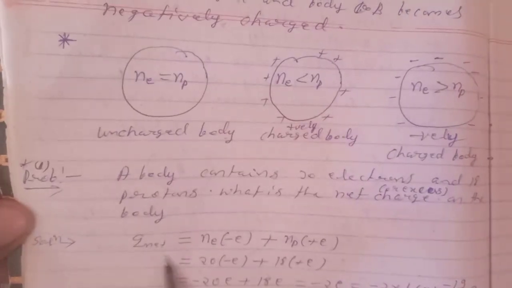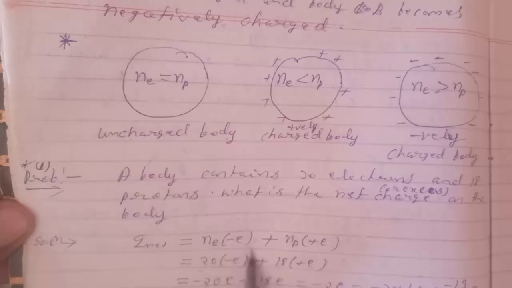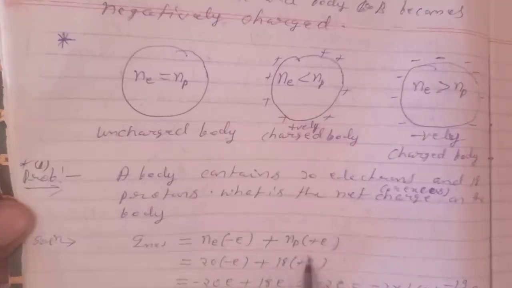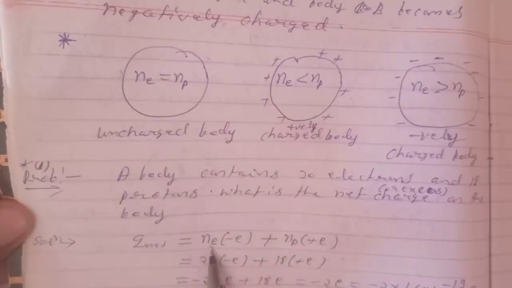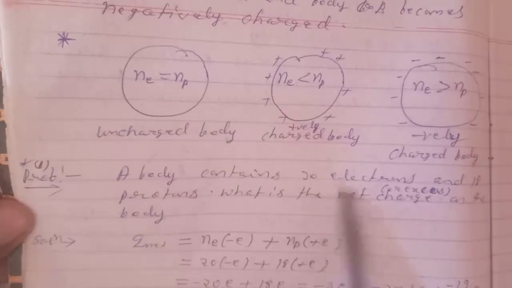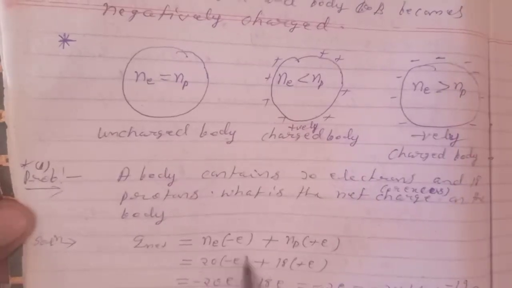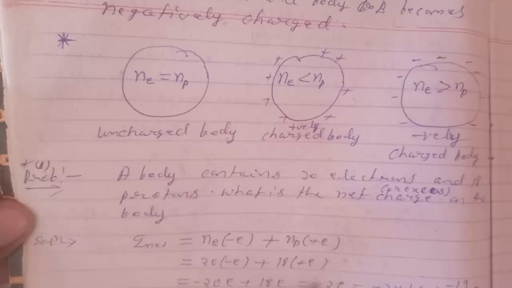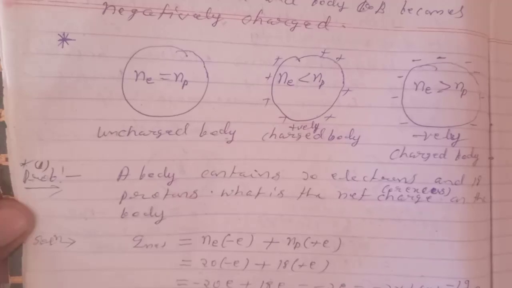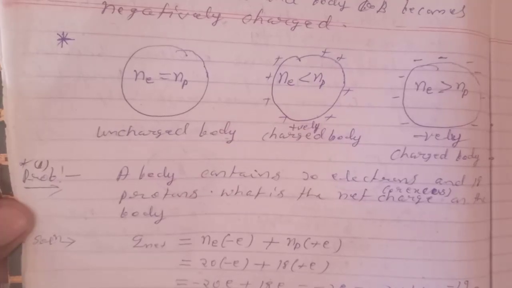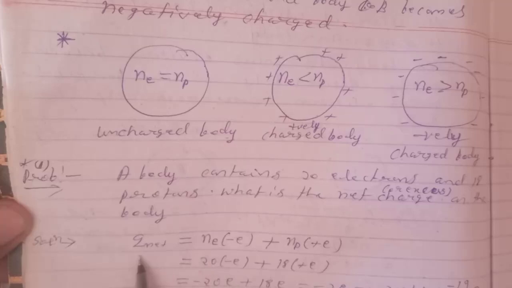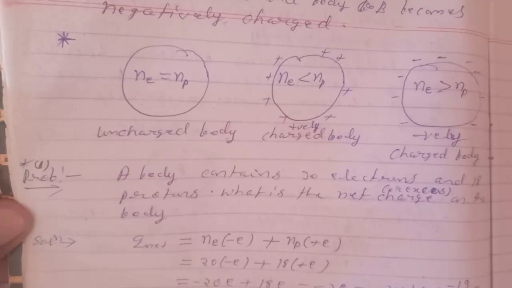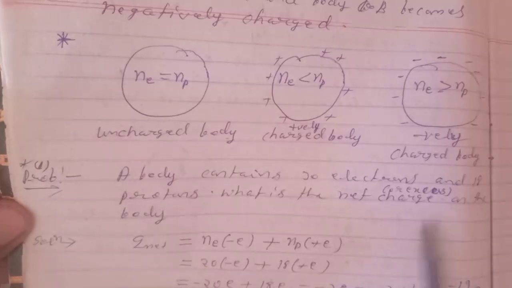So we have the formula Q net equals Ne into minus E plus Np into plus E. The body has 20 electrons and 18 protons, so 20 into minus E plus 18 into plus E. After solving we get minus 2E, that is minus 2 into 1.6 into 10 to the power minus 19 coulomb. So this body has net charge minus 3.2 into 10 to the power minus 19 coulomb, meaning the body is negatively charged.